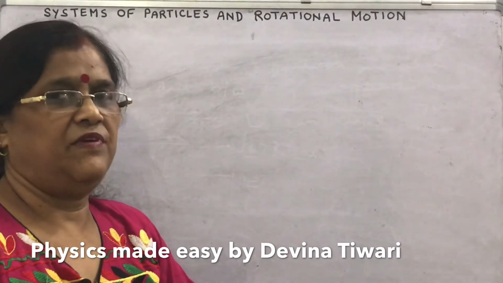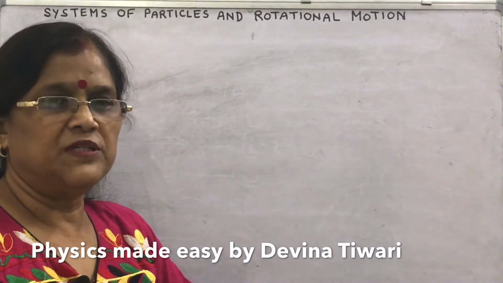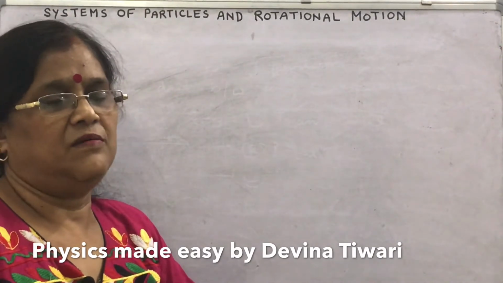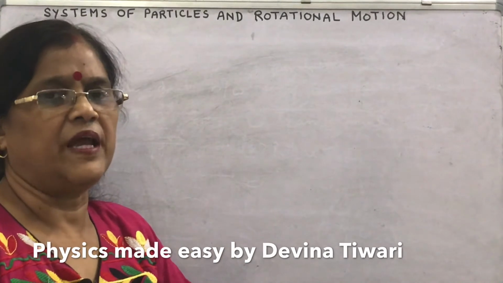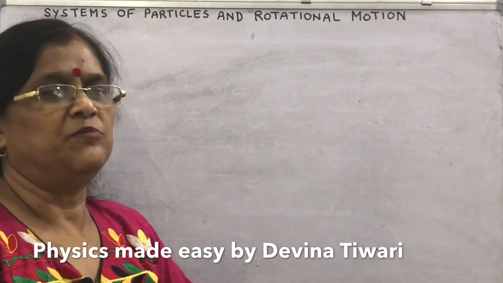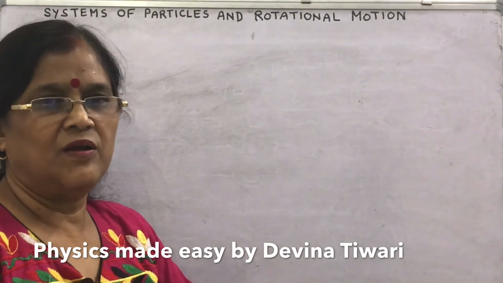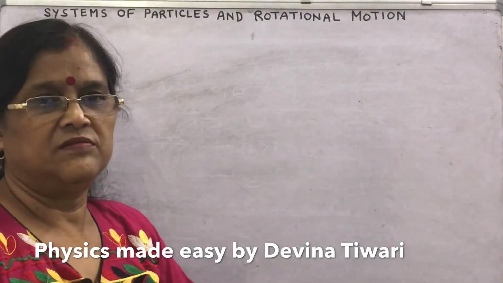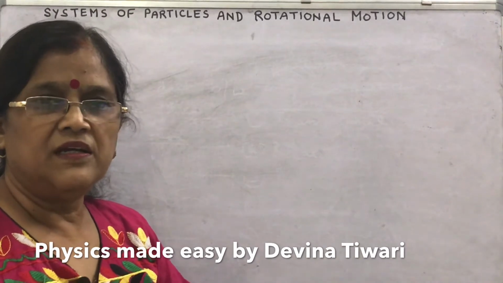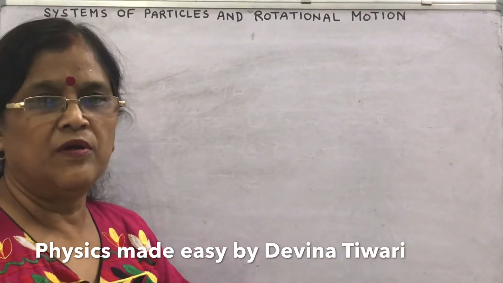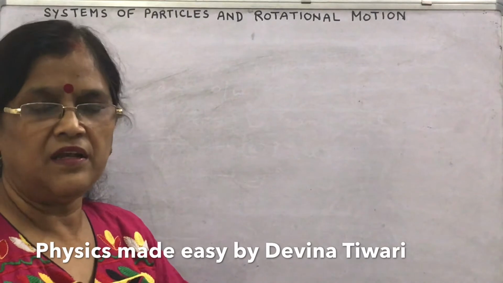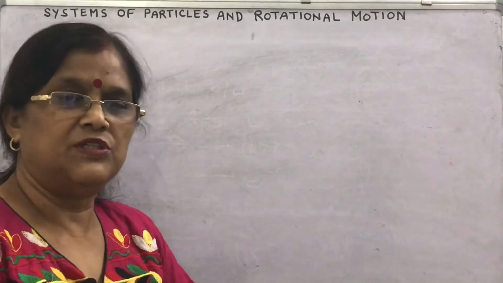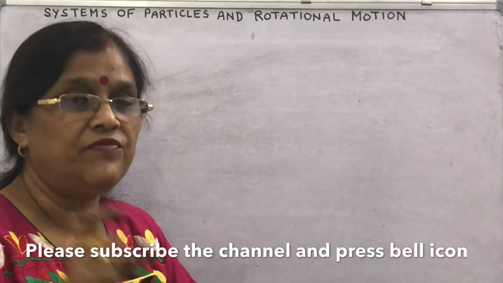The same results we can apply also to objects of finite sizes, assuming that the motion of such objects can be described as the motion of a single particle. But what about extended objects? Extended objects, for example, a chain, a beam, or any disc or wheel. How will you study the motion of such objects of finite sizes?